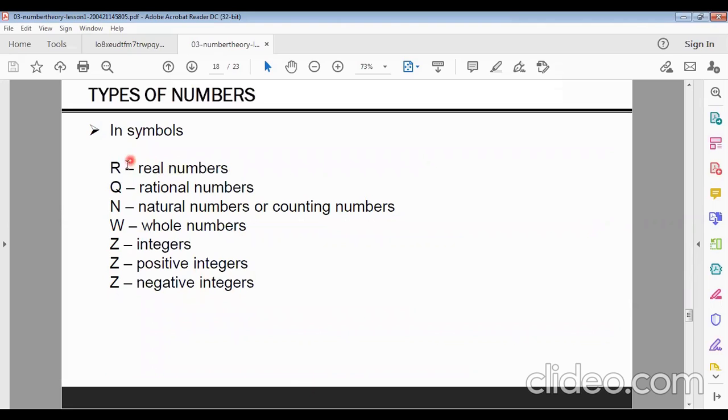And types of numbers in symbols, we use these: R for real numbers, Q for rational numbers, N for natural numbers or counting numbers, W for whole numbers, Z for integers, Z plus for positive integers, and Z minus for negative integers. And we have a chart of this earlier.